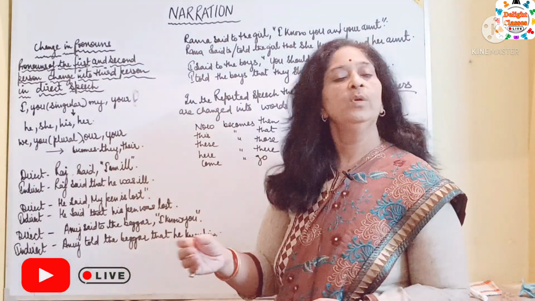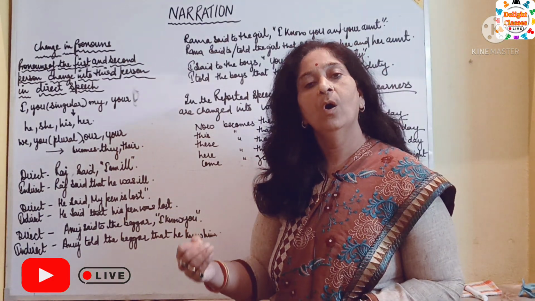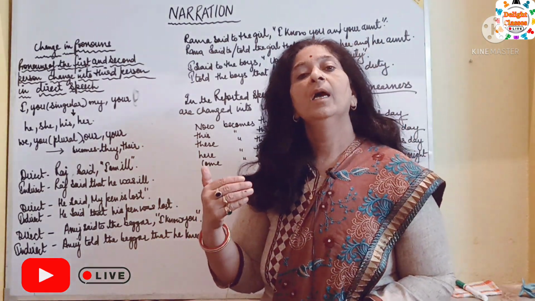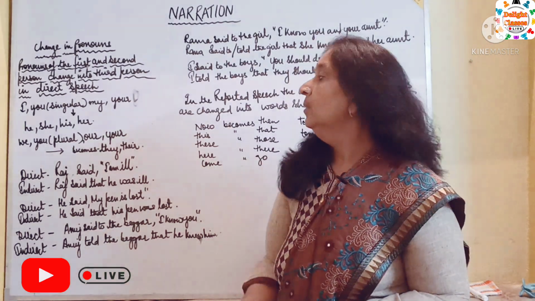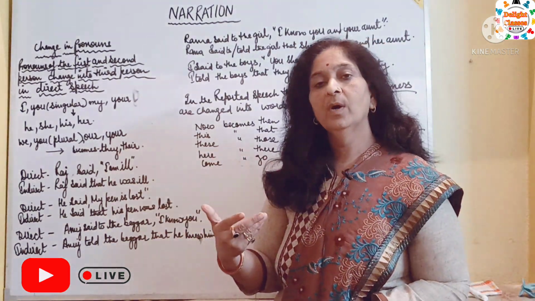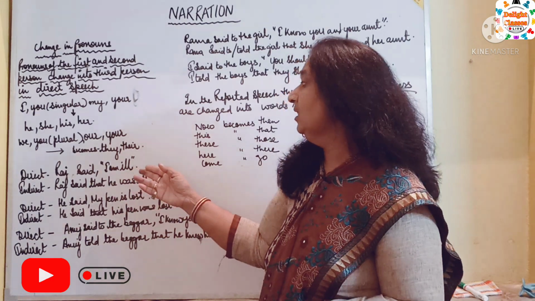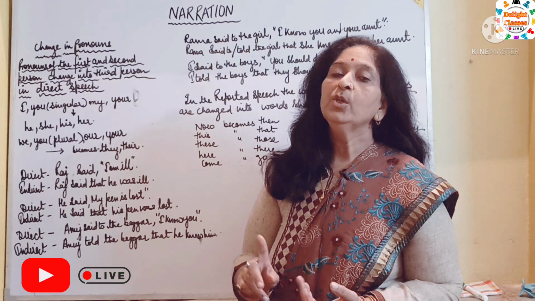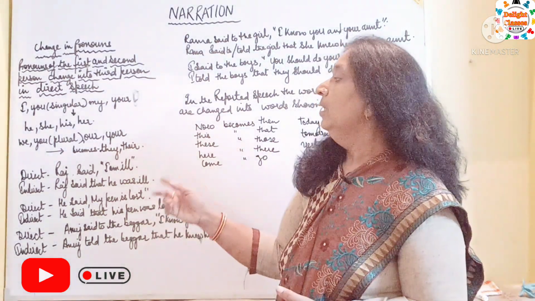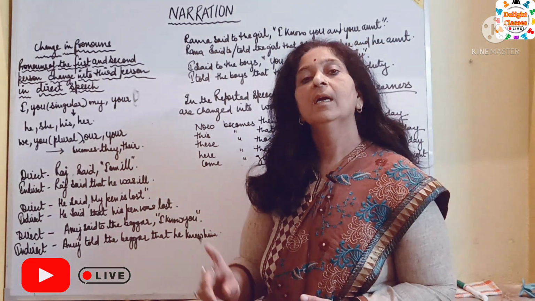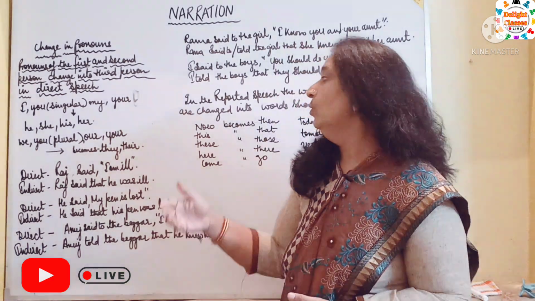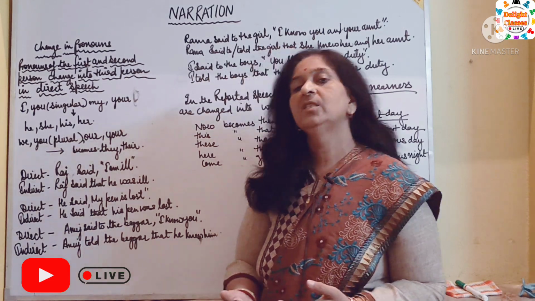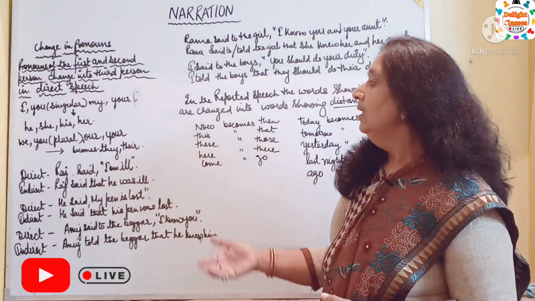We and you of plural form, are or you are and your changes into they or their. T-H-E-Y they and T-H-E-I-R their.